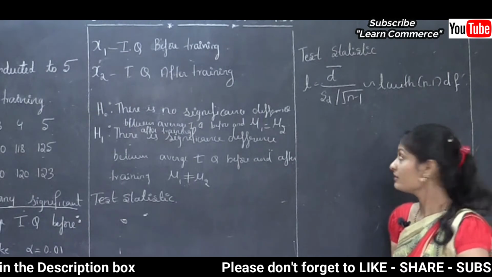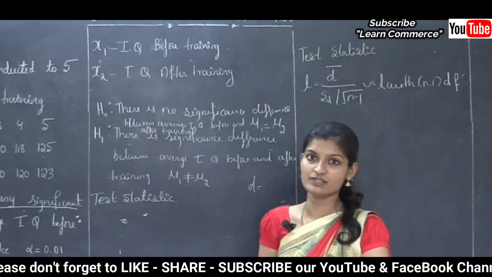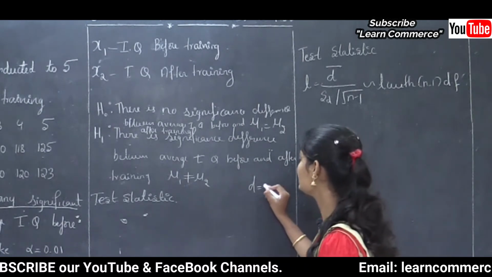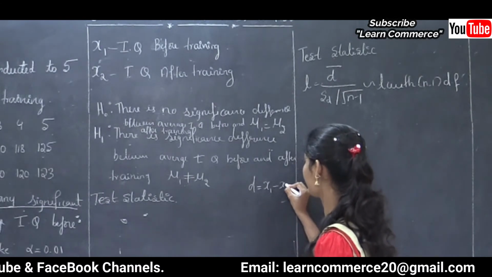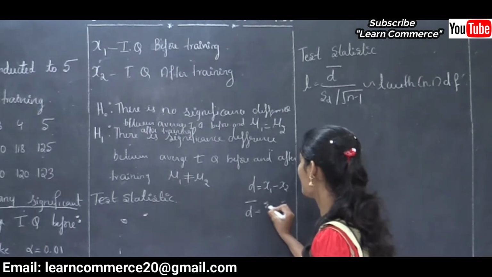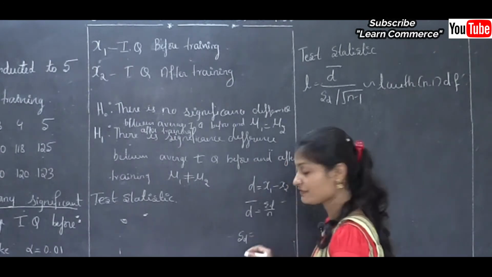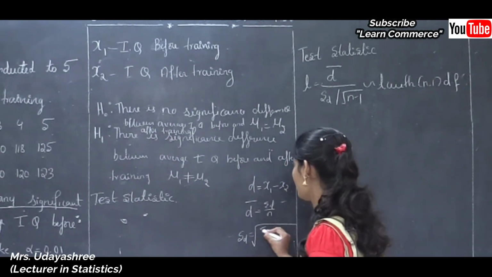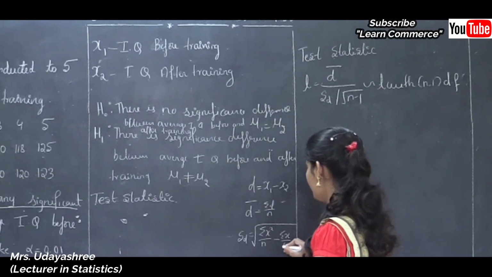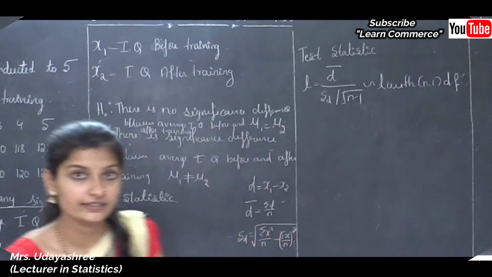So here, how to calculate D? D is the difference of these two observations. The given observations are x1 and x2, so the difference is x1 minus x2. Then we need D bar, so D bar is sum of D divided by n. Then the sample standard deviation is square root of summation x square divided by n minus summation x divided by n whole square. So first we need to find D.